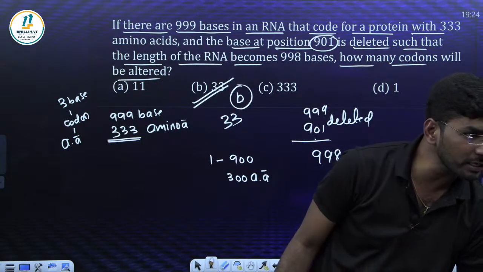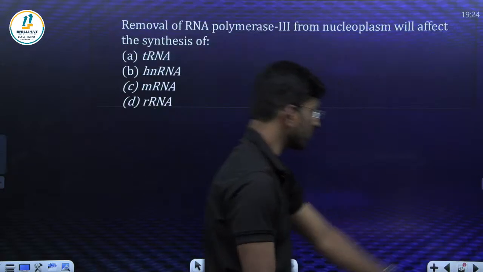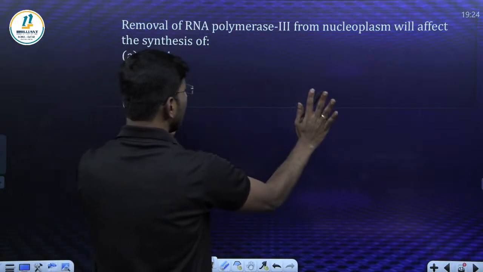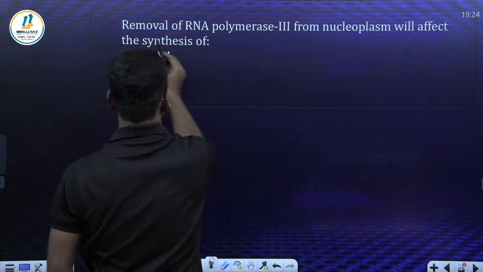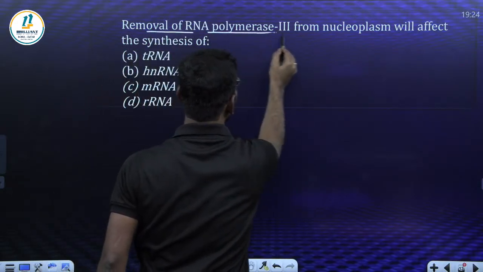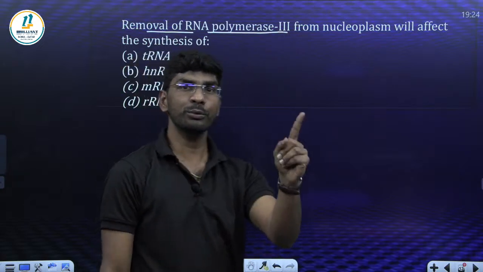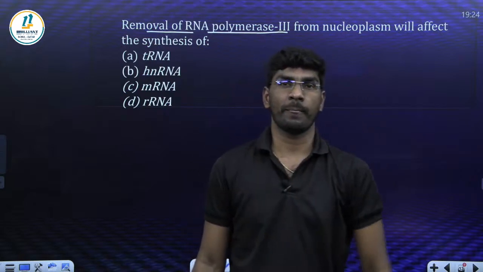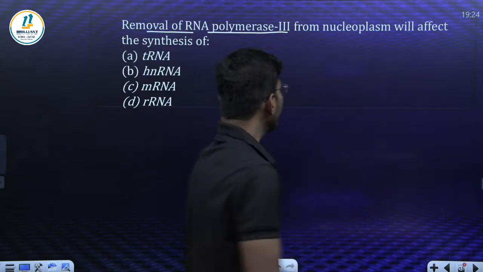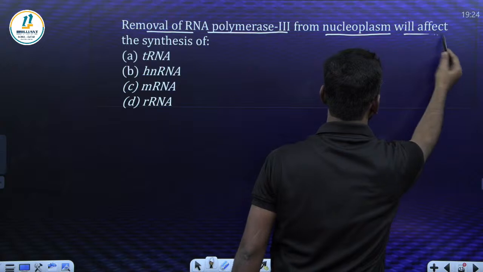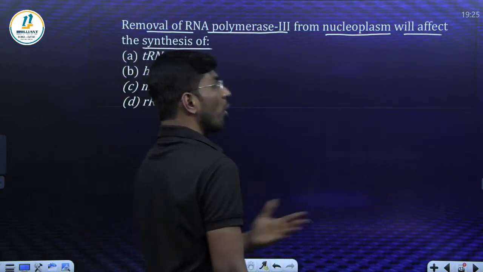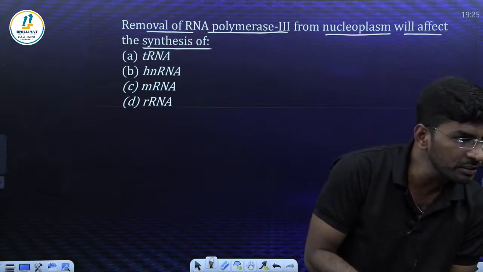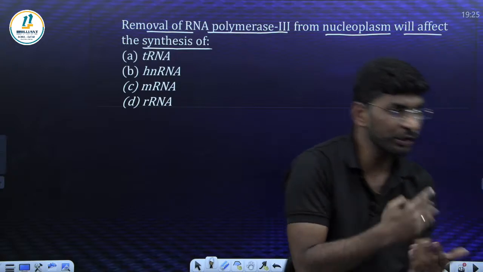Yes, Pooja, correct. What about this question, students? Removal of RNA polymerase 3. Very easy, everyone should answer this one. I told you the function of RNA polymerase 3. What happens if you remove it from the nucleoplasm? It will affect the synthesis of which RNA? Which RNA is not going to be synthesized?